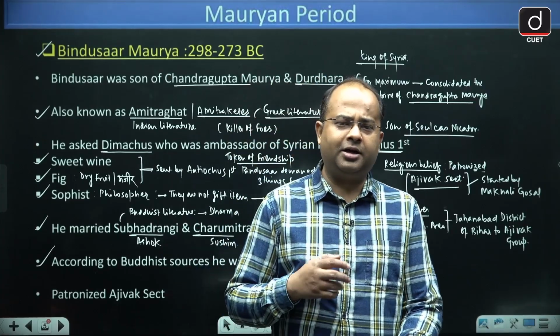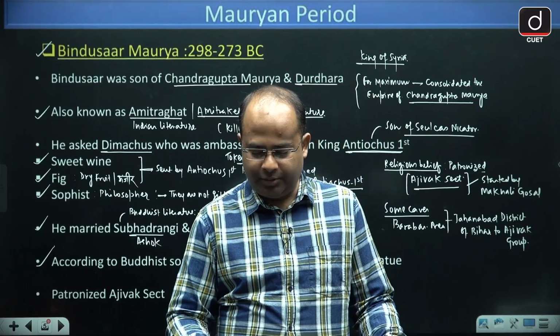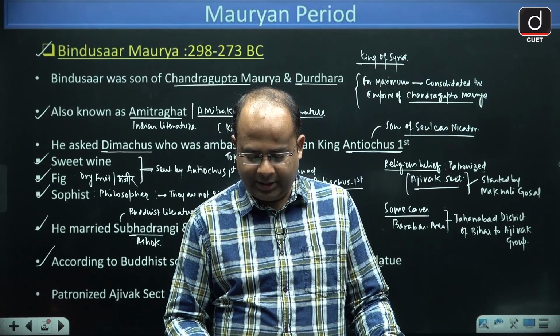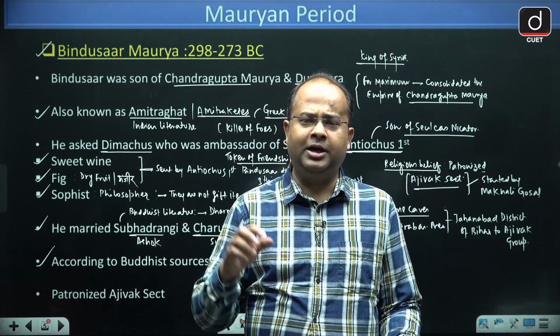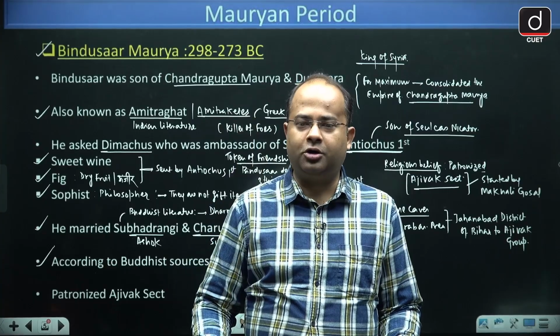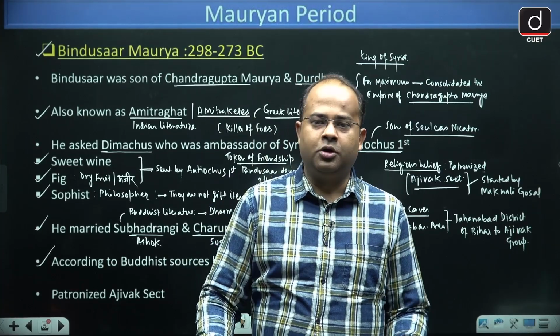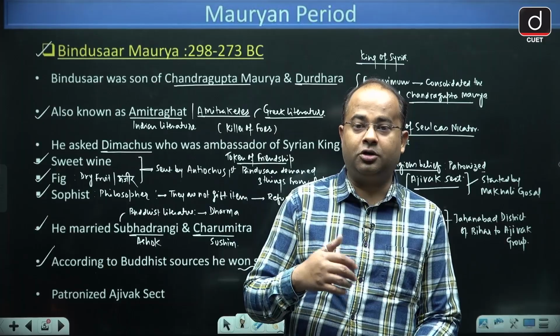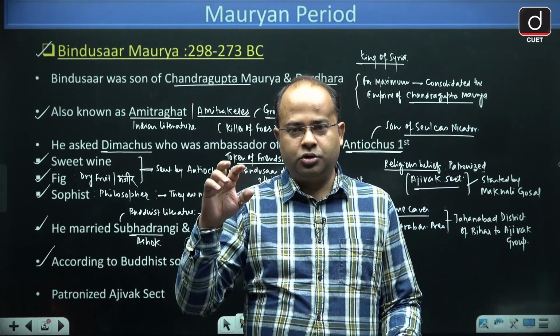And it is said that Bindusar died suddenly, and at that point of time he had not nominated his successor. So what happened?